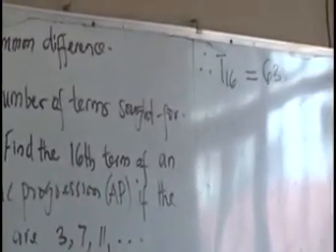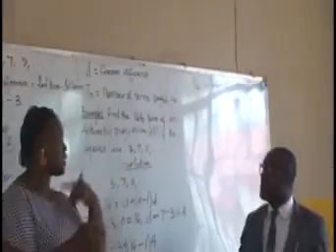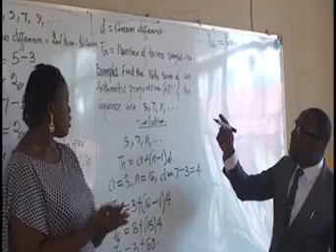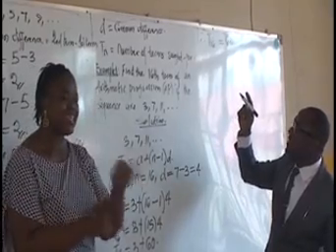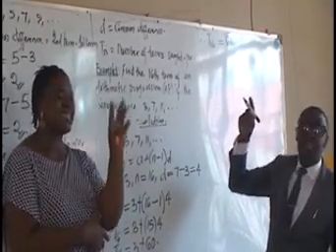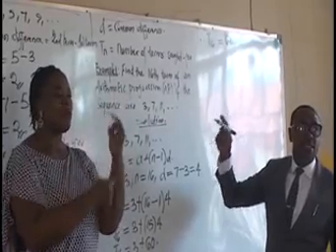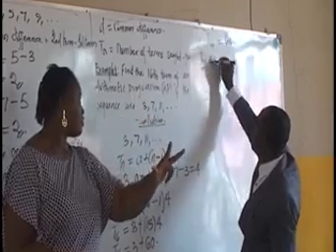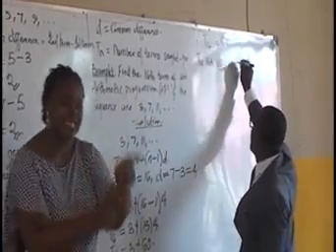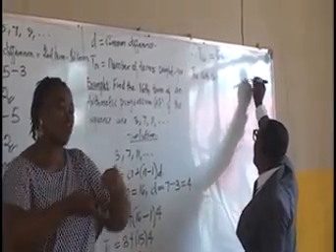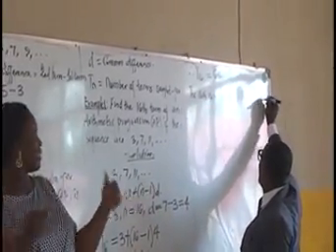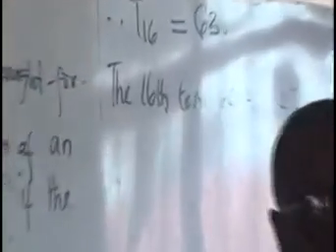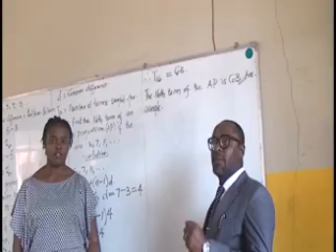So we conclude this solution by saying, as you are writing or preparing for an exam, you say the answer is that the 60th term of the arithmetic progression is 63. That gives us the final answer to this question.